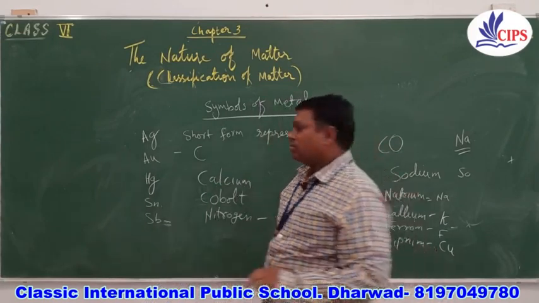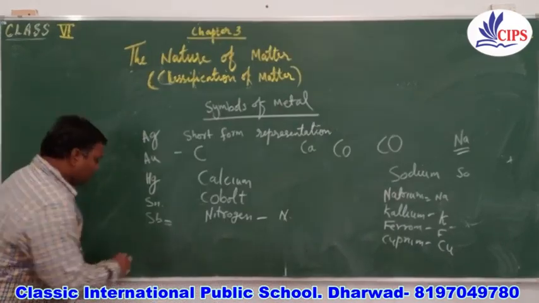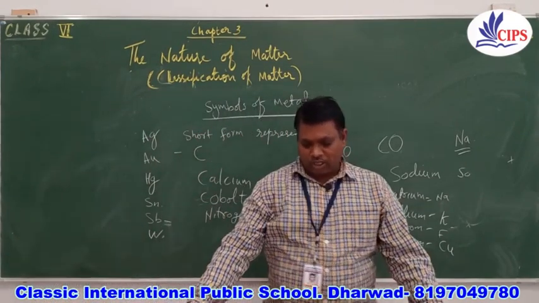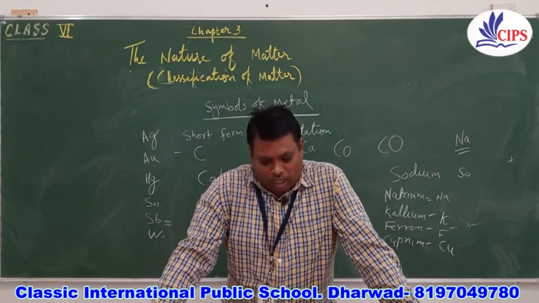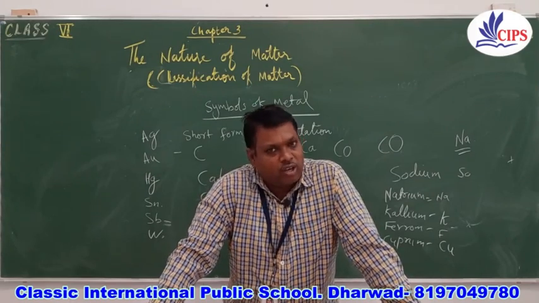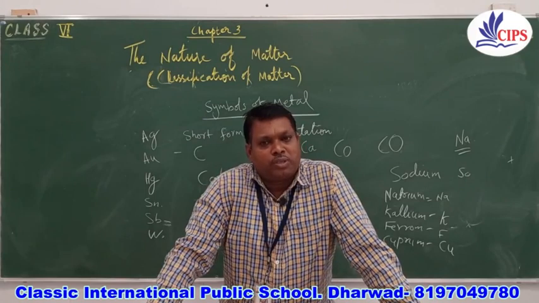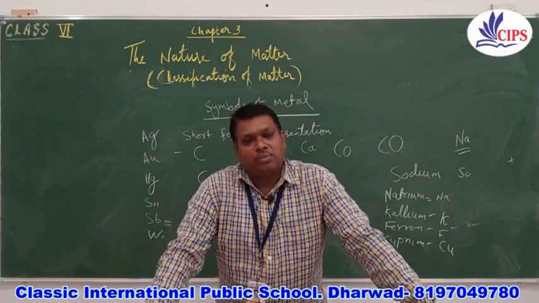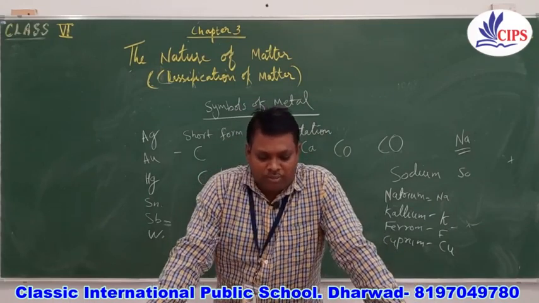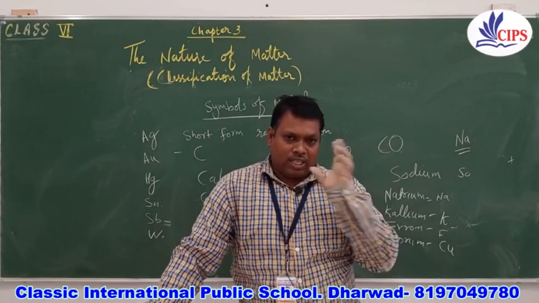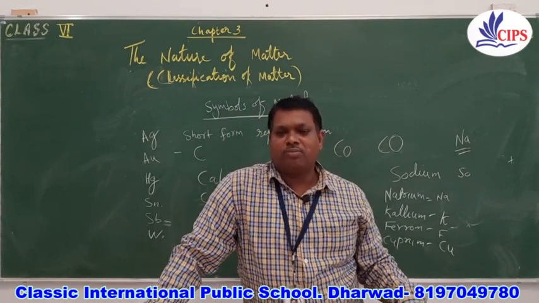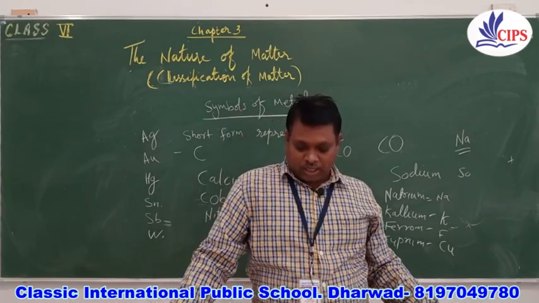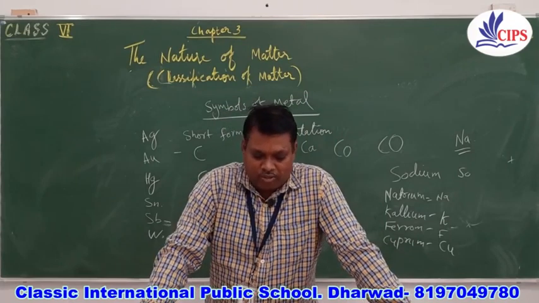Now for tungsten, you may know that it is represented with the letter W, meaning its Latin name is Wolfram. So the capital letter W represents the element tungsten, right? These are some of the symbols of elements where we have taken the English name, then the first capital letter, then the second letter, and in the third case we have taken the names of the elements from Greek and Latin.